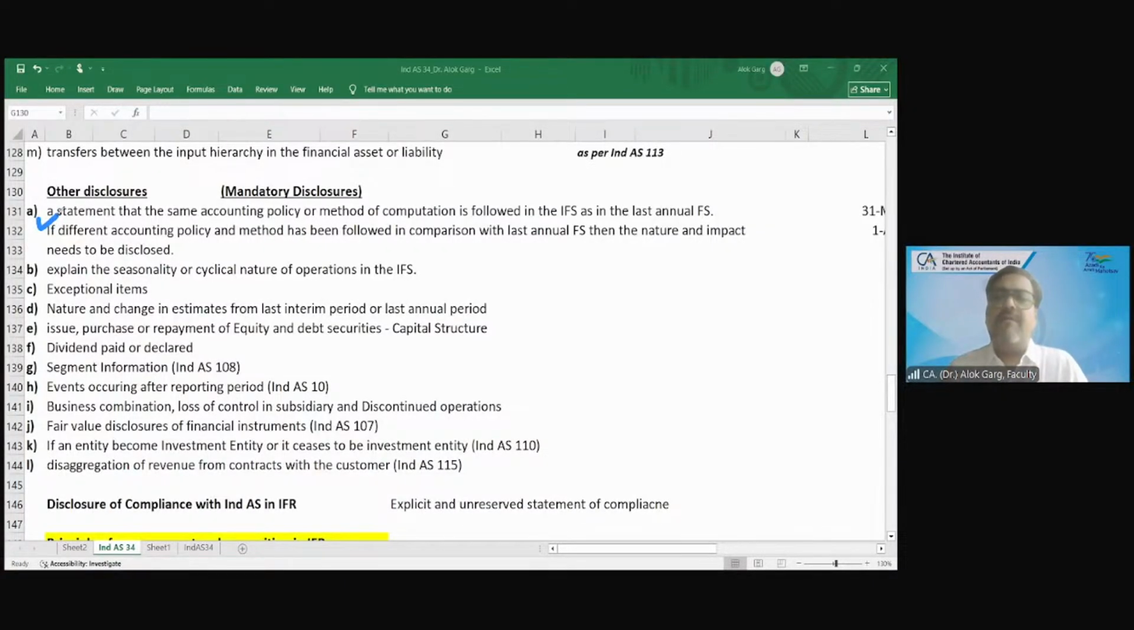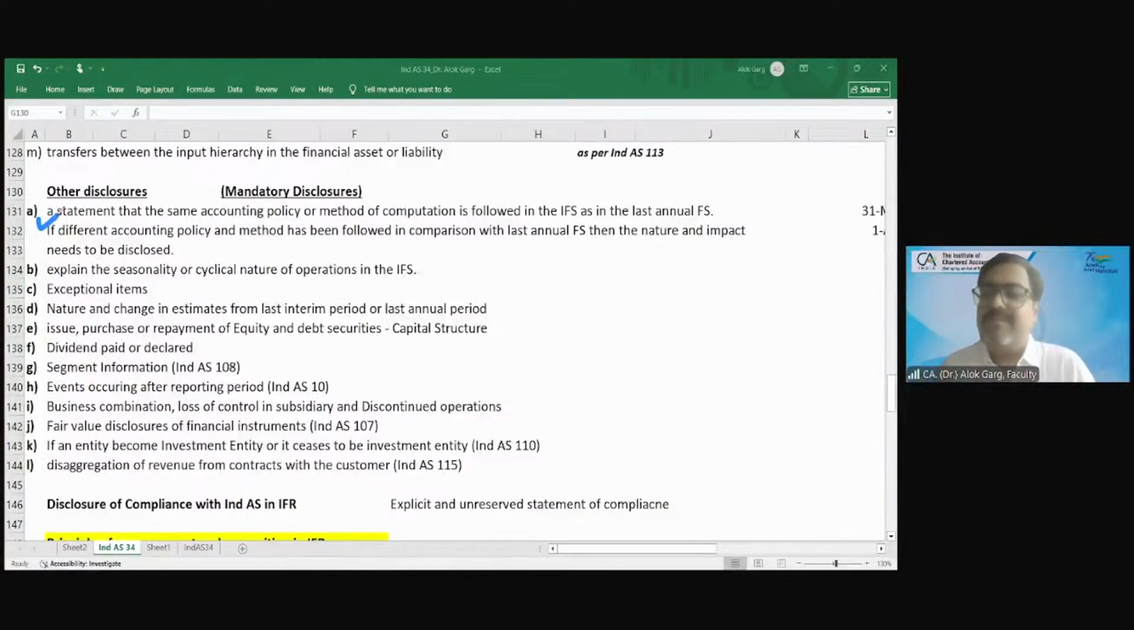Friends, but what happens if a standard has changed? For example, in 2019, which standard came in 2019? Are you aware? Related party, sir? Leases.